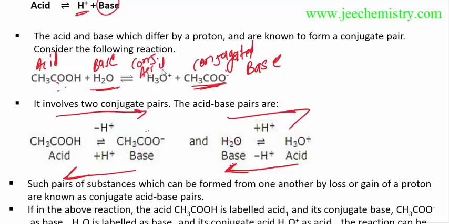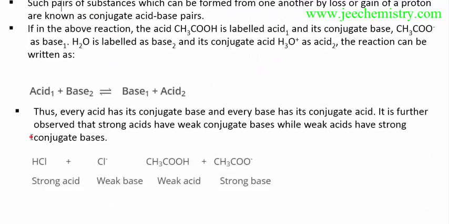So acid will donate and base will accept, but I wrongly said that this is an acid after donating. This is H2O, this is actually an acid. After donating H plus, it becomes a base. Actually, after accepting this H plus it becomes an acid, but this acid after donating this H plus will act as a base. Similarly, this is an acid; after donating H plus it will act as a base. This is a base; after accepting H plus it will act as an acid.